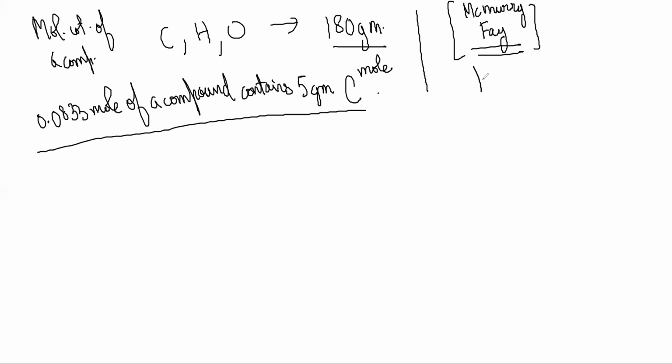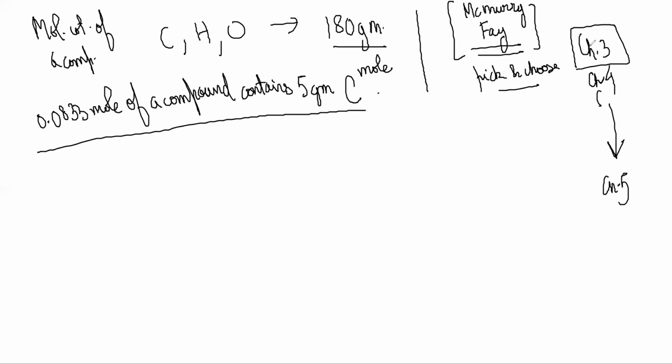No, don't pick and choose and read one section, whichever you feel like. Go from chapter 3, chapter 4, chapter 5 in a sequence. Chapter 3 is mole concept, and in the book there are examples of questions like this. If you had done it 2 weeks ago, this would not have been a problem yesterday.